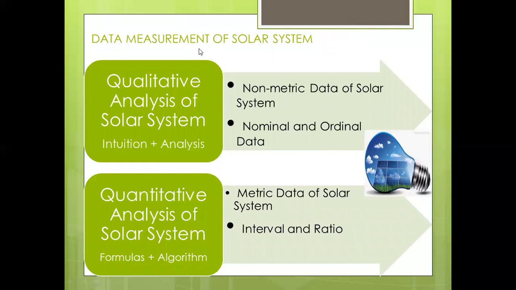So in a bigger manner, we identify the data measurement of the solar system as qualitative assessment, which is intuition and analysis, and quantitative data, which is formulas, mathematical modeling, and algorithms applied on the solar energy system. So this is the data measurement of the solar energy system.